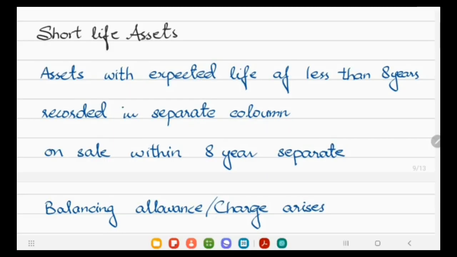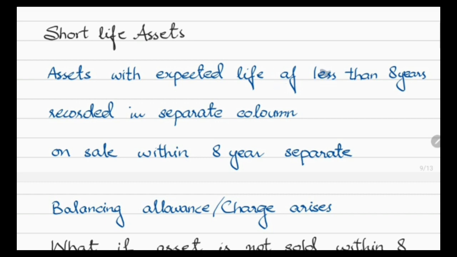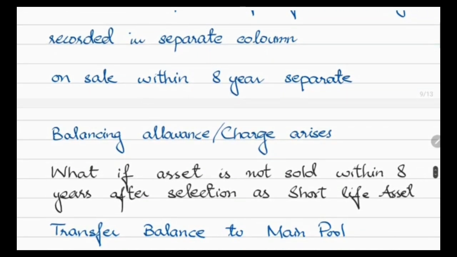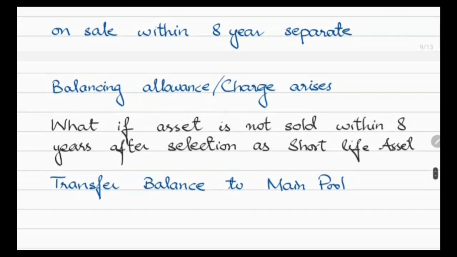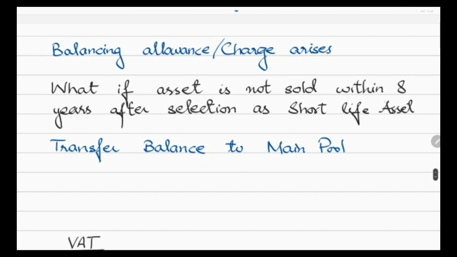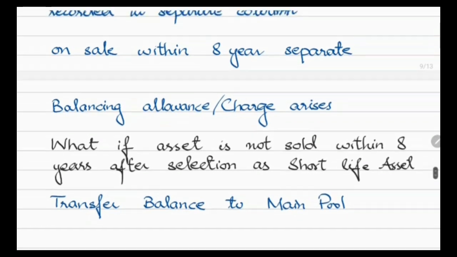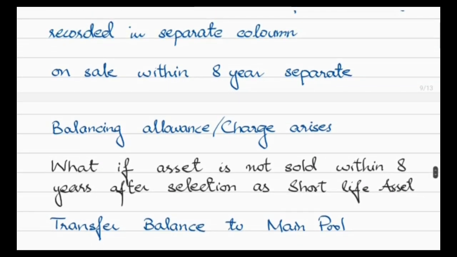Now short life asset: an asset with the expected life of less than 8 years is recorded in a separate column. On sale within 8 years, the separate balancing allowance or charge will arise. What if the asset is not sold within 8 years? मतलब हमने एक asset select कर लिया कि this is said to be short life asset, हमने इन्हें 8 साल के अंदर बेच देना है. जब भी हम इसे सेल करेंगे within 8 years, we have to calculate the balancing allowance or charge separately on this particular short life asset.